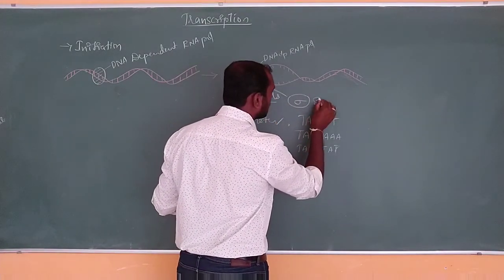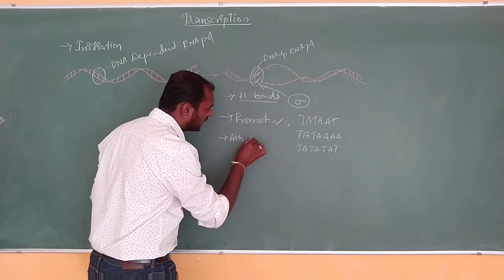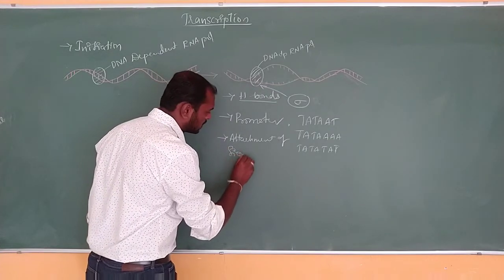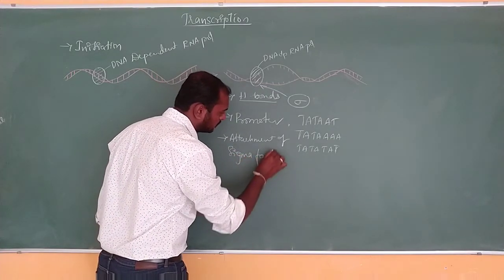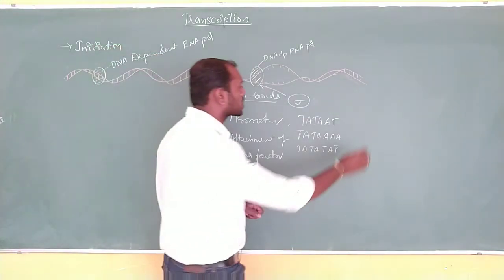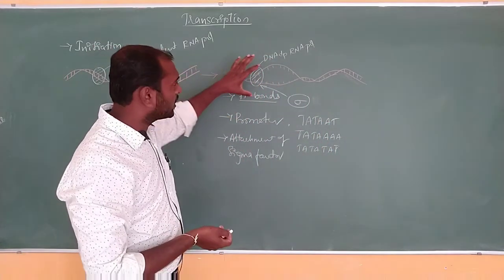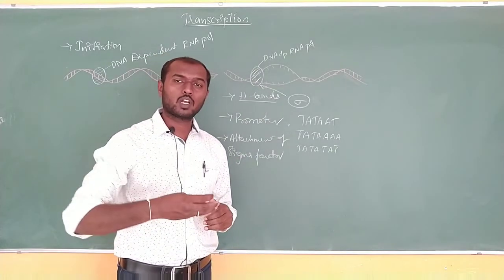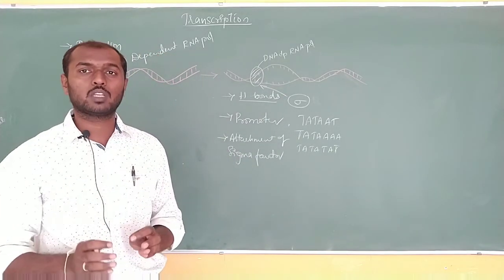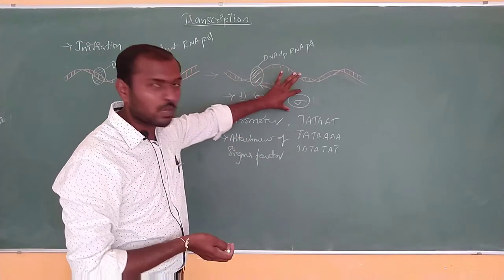This is in initiation only, the attachment of the sigma factor. Okay, so this is a kind of protein factor which is going to attach and help in initiating the process of adding nucleotides. So what initiates the process of adding nucleotides? That is the sigma factor.